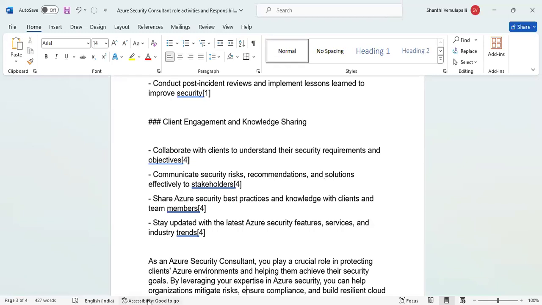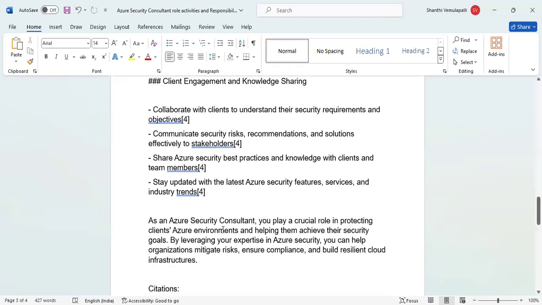Why do you need to share with the client? Because we are managing their systems, and whatever best practices we design, we can explain to them. In addition to that, they will also state their security requirements, which also need to be considered and the best practices updated. Stay updated with the latest Azure security features, services, and industry trends, because Azure might introduce some kind of best practices.